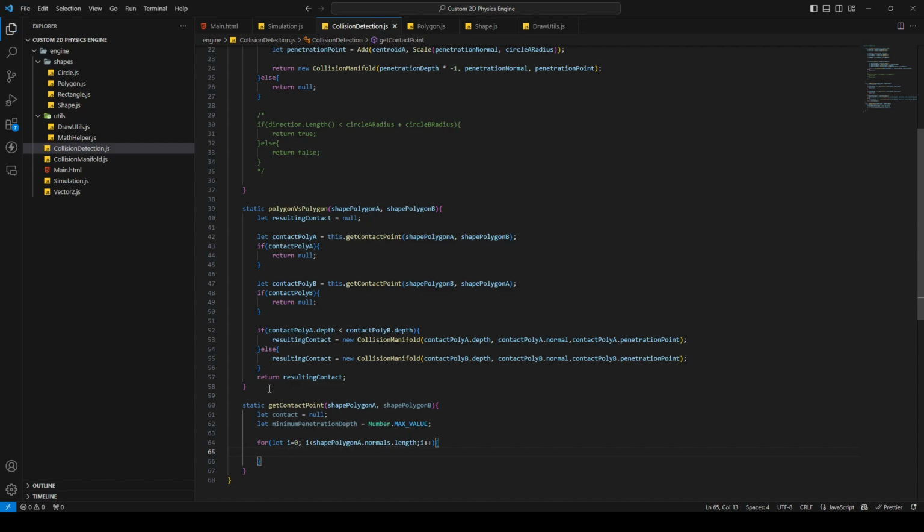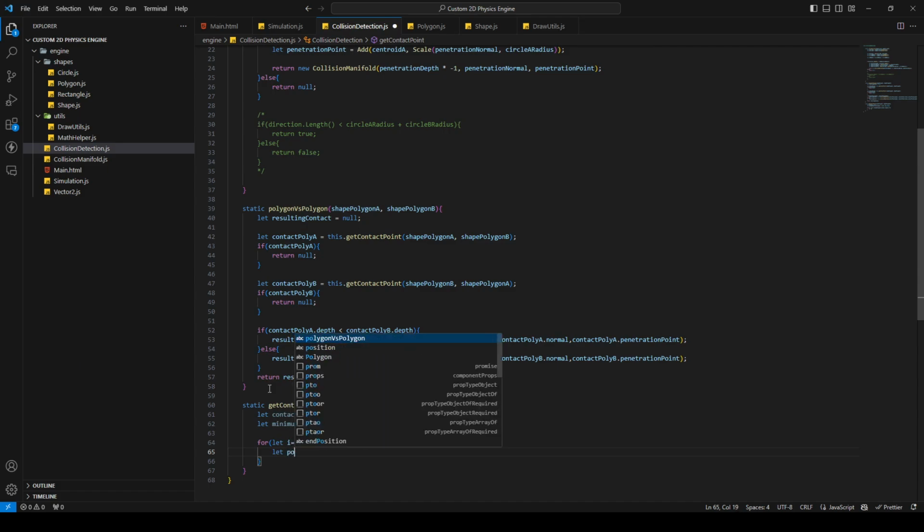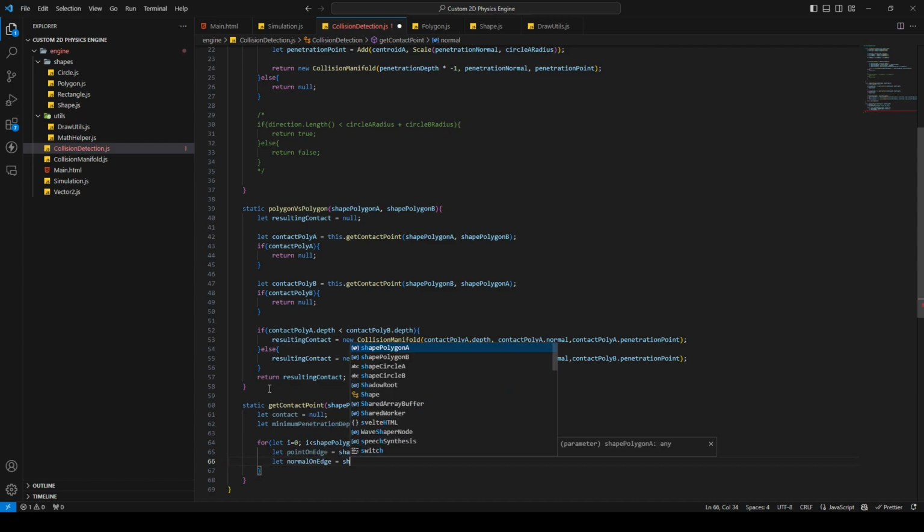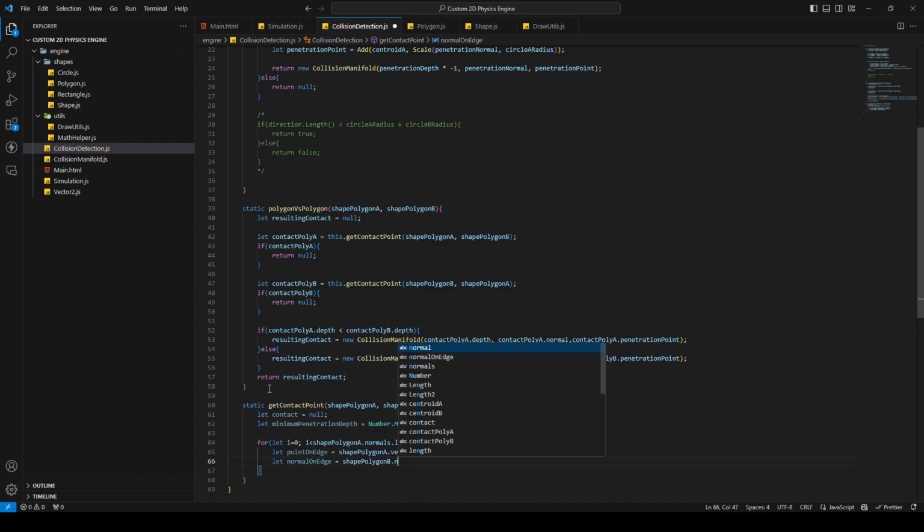Okay, and then I'm gonna say here point on edge, like in the presentation. This will be the current vertice of polygon A. That means here vertices i, and then the normal on edge, and this will be shape polygon B normals of the index.